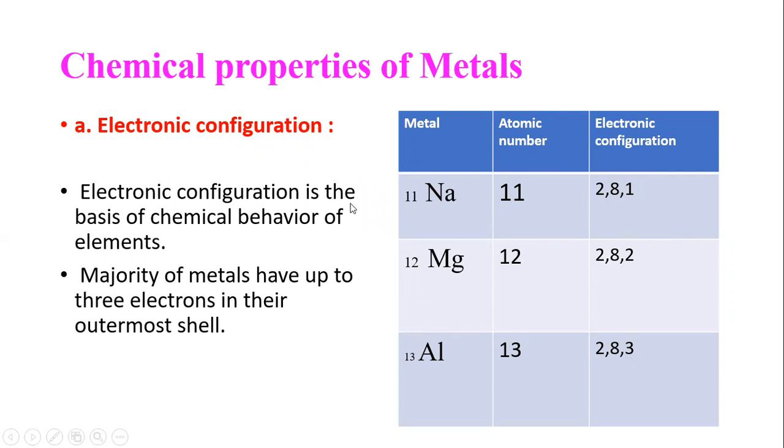So electronic configuration is the basis of chemical behavior of elements. The majority of metals have up to 3 electrons in their outermost shell. So we see that metals have only up to 3 electrons in the outermost shell. We took the examples of sodium, magnesium, and aluminum.